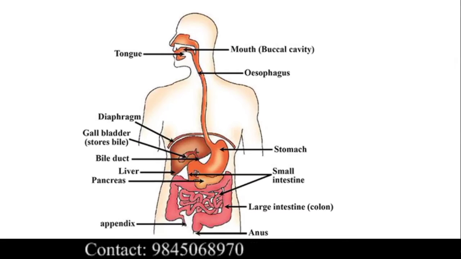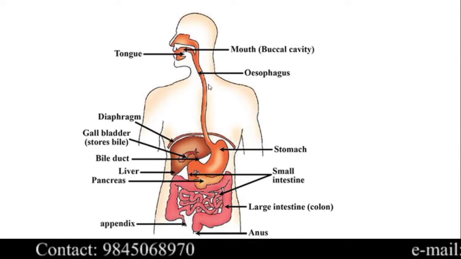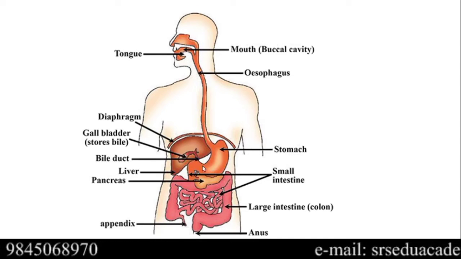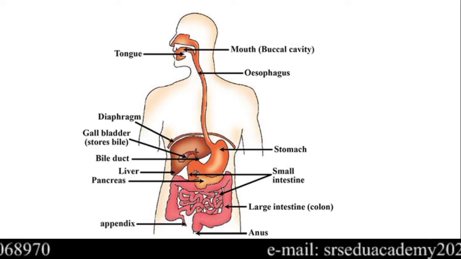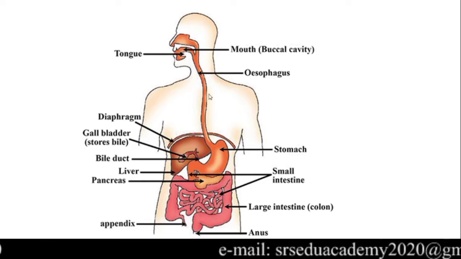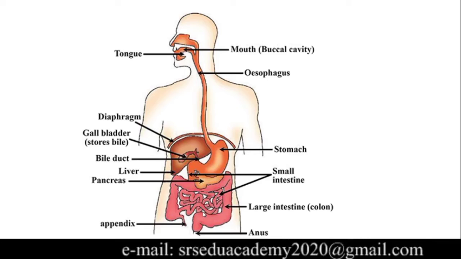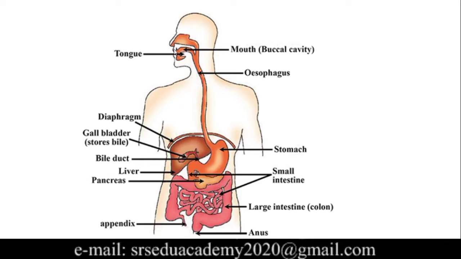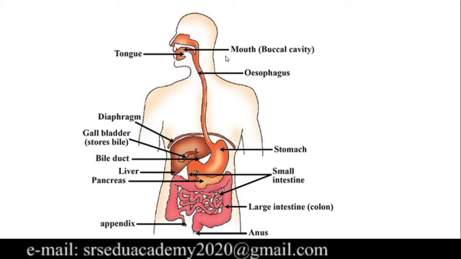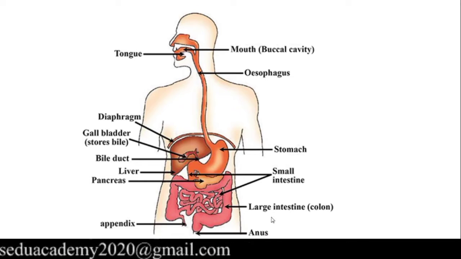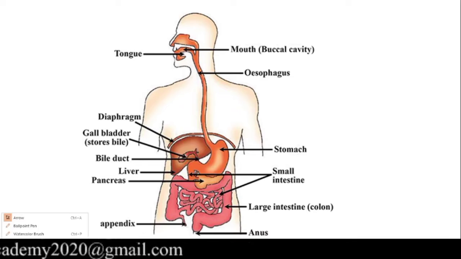Maybe you have studied this alimentary canal in your previous classes. See, this is the diagram which indicates the digestive system of the human body. When you look at it carefully, we can observe that it looks like a long tubular part, right? This long tubular part which starts from the mouth and ends at the anus, we call the alimentary canal.